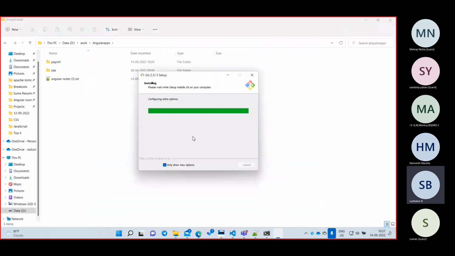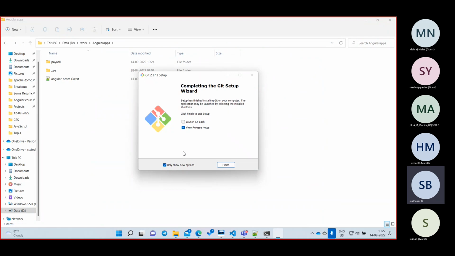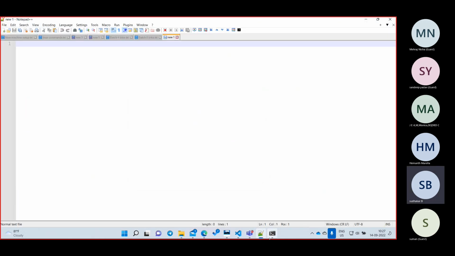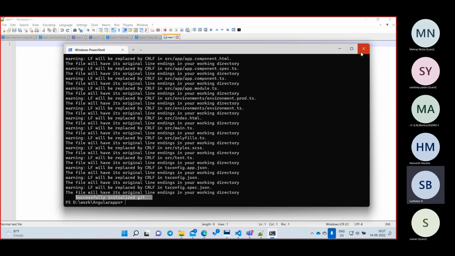In interviews, they will ask what it is and why you are going to use it. For experienced people, they will ask more questions, but for freshers they will not. So I have done it, finish it. That's all. Now the pre-steps are done, and my project is also done, right? I'll close this command prompt.